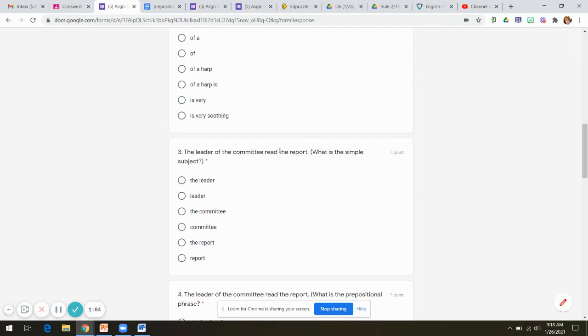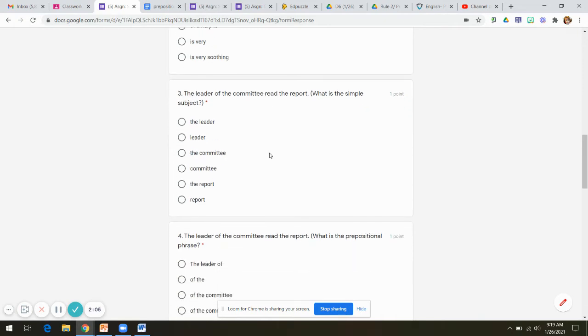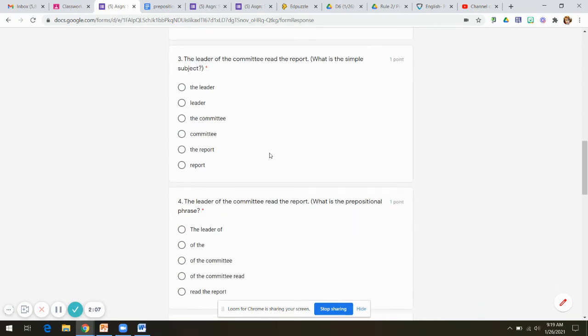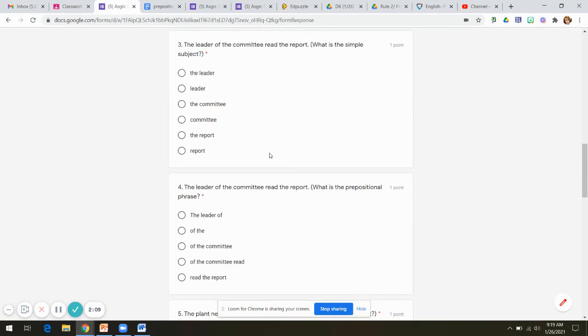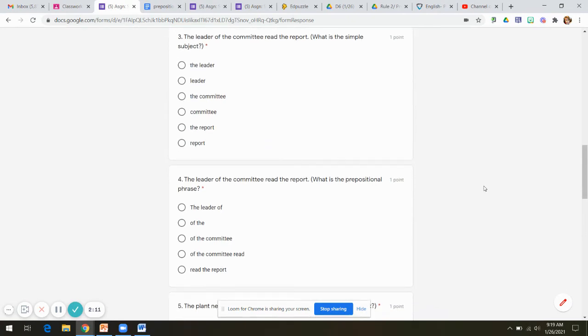Is it the leader, the committee, the report, or report? Who or what did the action of reading? And remember, a simple subject is usually just one word. That should narrow down your options quite a bit. Number 4 says the leader of the committee read the report. It's the same sentence, but this time they're asking you for the prepositional phrase. Well, I just told you what the prepositional phrase was, so you should be able to locate that.